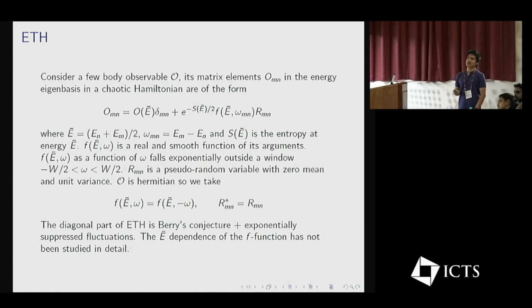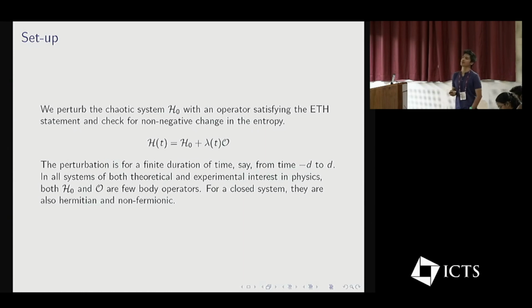But what we found is that the E bar dependence hasn't been studied in detail, and our result is concerned with the E bar dependence of this F. As you know, the diagonal part of ETH is basically Berry's conjecture plus the exponentially suppressed fluctuations, exponentially suppressed in the entropy.